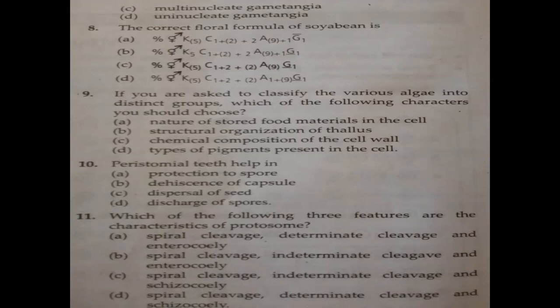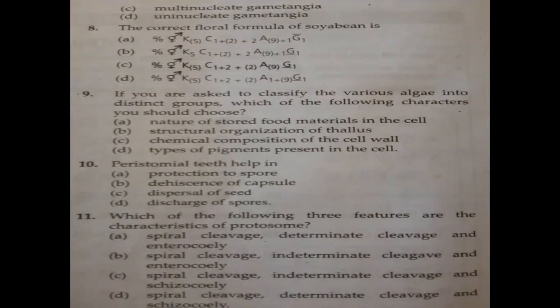Peristomial teeth, do you remember that when we were discussing Funaria under bryophytes, it has 3 structures like foot, seta, capsule. Then in the capsule, at the tip of that, it has a teeth-like structure, I told you. Okay, that is peristomial teeth. It helps in the release of spores, that we have discussed in theory also. So it is an easy question. So peristomial teeth are nothing but a ring of tooth-like structure around the opening of the moss capsule, that is Funaria.